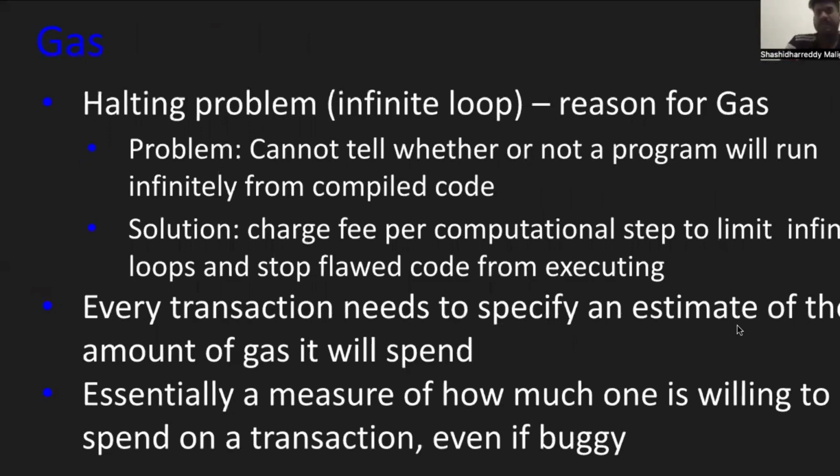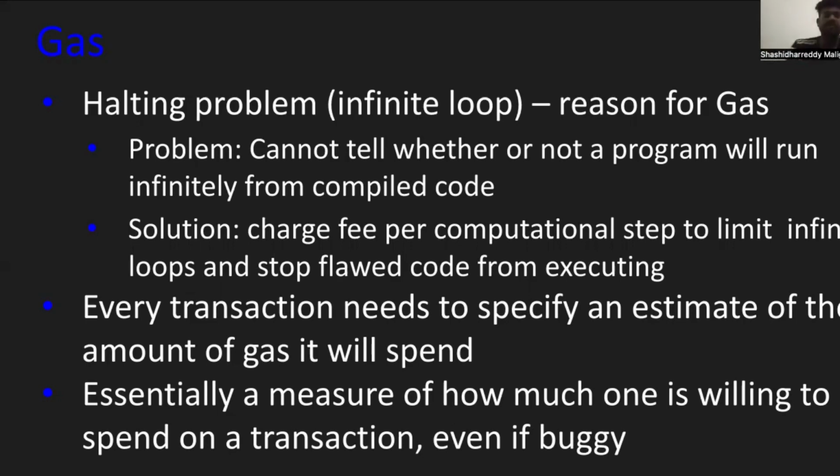Gas is normally a halting problem. It's an infinite loop. Simply, in a smart contract we have code, right? Sometimes it goes into an infinite loop. So that is the reason for gas. Problem: we cannot tell from the compiled code whether or not a program will run infinitely.